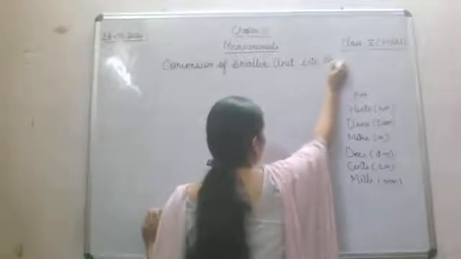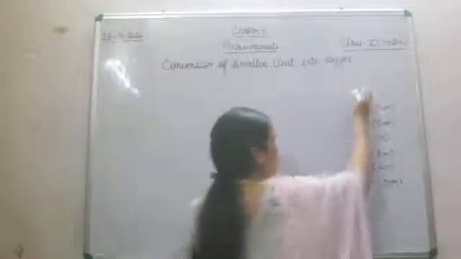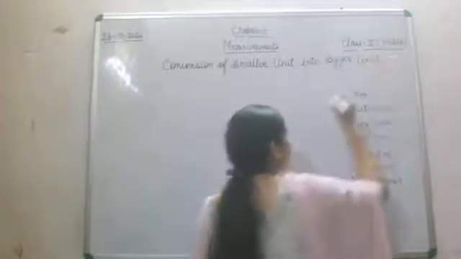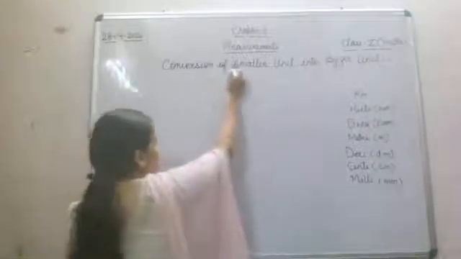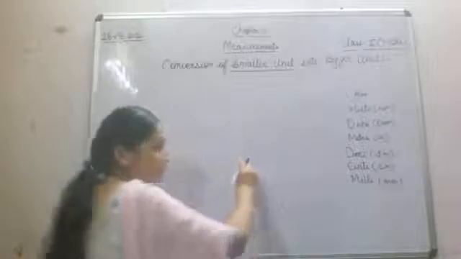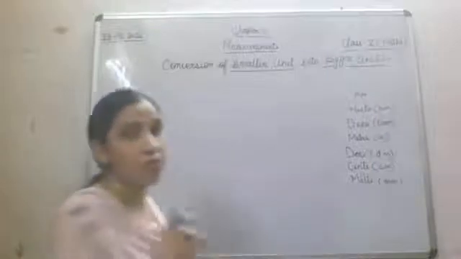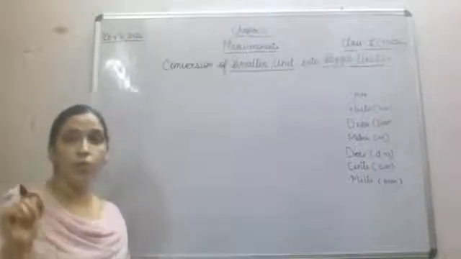Now from this chart you will be able to understand which is the smaller unit and which is the bigger unit. So let's start this. Whenever you have to convert a smaller unit into a bigger unit, then what will we do? We will do division. The first basic thing is you will do division.